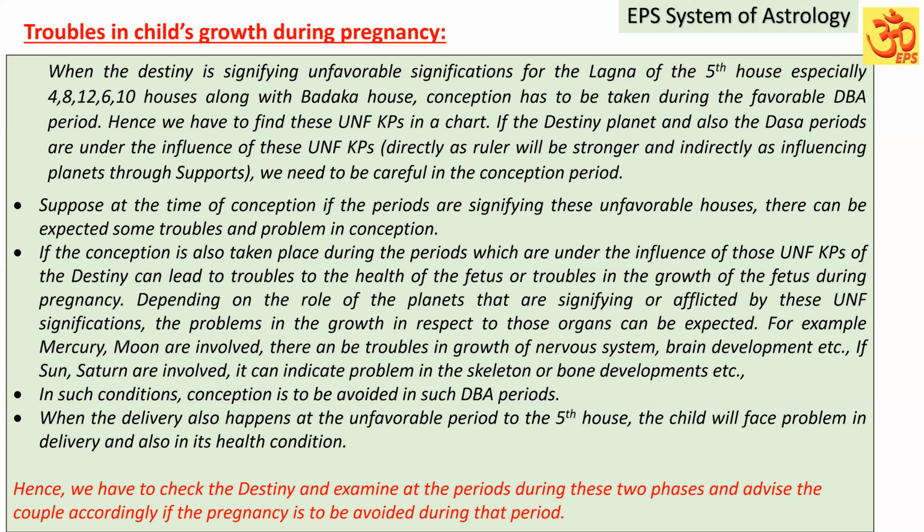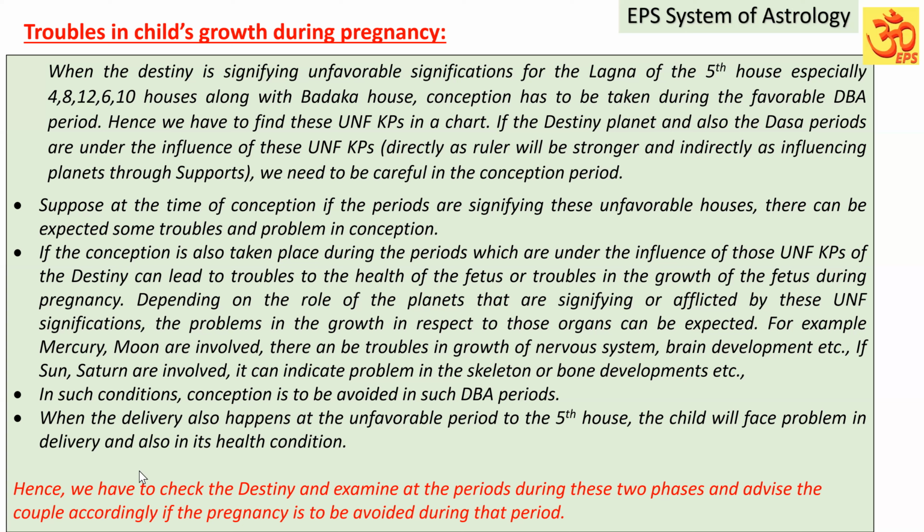Then what will happen? The conception would have taken place because of the help of the favorable key planets, but during that pregnancy period of say 8-9 months, the growth of the fetus can get disturbed, because that embryo, that conception took place in the unfavorable, that initiation started in the unfavorable, so that will be further supported by the unfavorable planets which are running in the next Antara. If that is also unfavorable, during that period the organs that are going to get developed will be in trouble. So we have to keep that in mind.